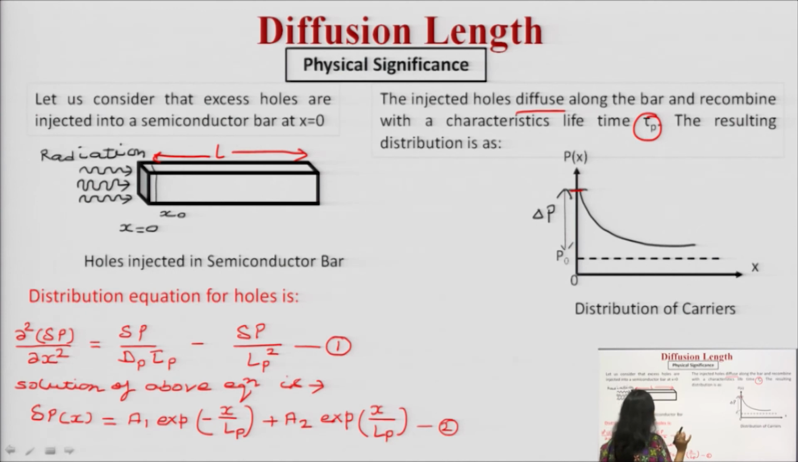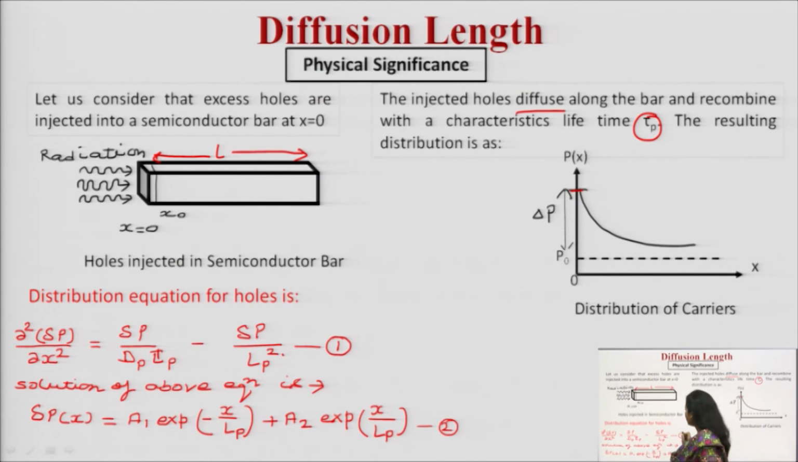First, you have to write down the distribution equation for the holes, because you have to analyze it further. So how do we write this term? The distribution equation for holes is del square delta p upon del x square, which is delta p upon Dp into tau p, which is delta p upon Lp square, where Lp is the diffusion length for the holes. This is the equation because here we are considering the diffusion and variation of holes. It means we have taken the distribution equation for holes.